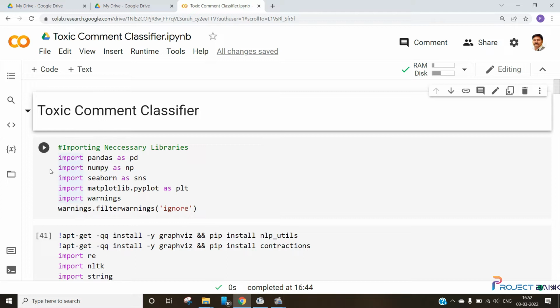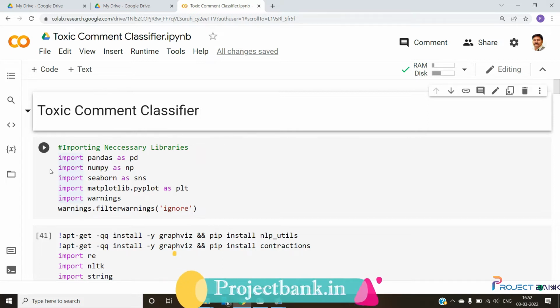Next, the third import is seaborn. Seaborn is a data visualization library based on matplotlib, and it helps us to visualize statistical graphs. Then we have imported the matplotlib library, which is a Python library that helps us in plotting. And then we have imported something called warnings. Whenever we run a machine learning model, we might encounter some warnings. This import will directly ignore such warnings.